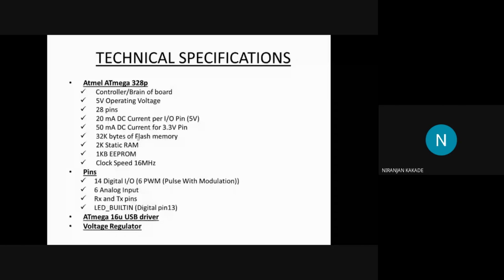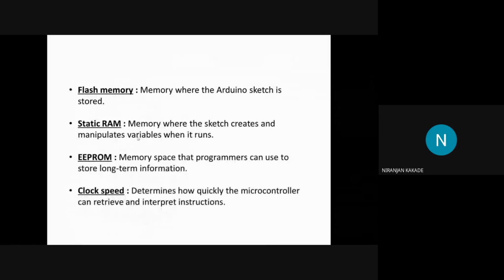Okay, so the next point is static RAM. Every controller or every microprocessor has to work with RAM. So what does static RAM do? It is memory where the sketch creates and manipulates the variables when it runs. So what are the variables? Whenever you write an Arduino program, what that program does is it creates variables.